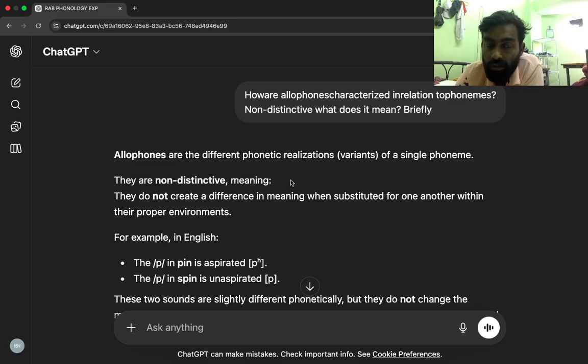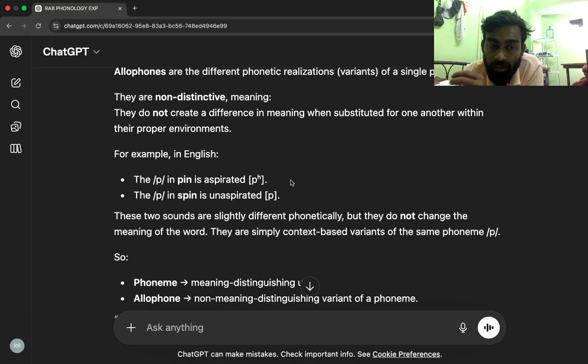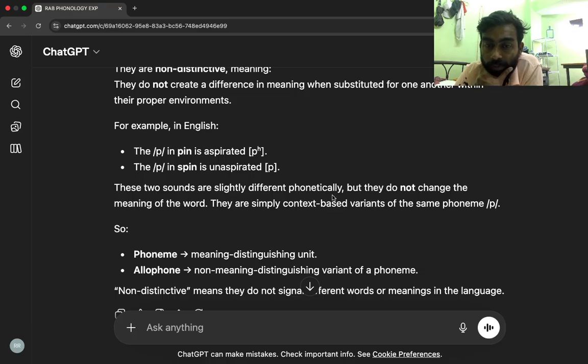That means they do not create a difference in meaning when substituted for one another within their proper environments. P in pin is aspirated, P in spin is unaspirated. These two sounds are slightly different phonetically, but they do not change the meaning of the word. They are simply context-based variants of the same phoneme.